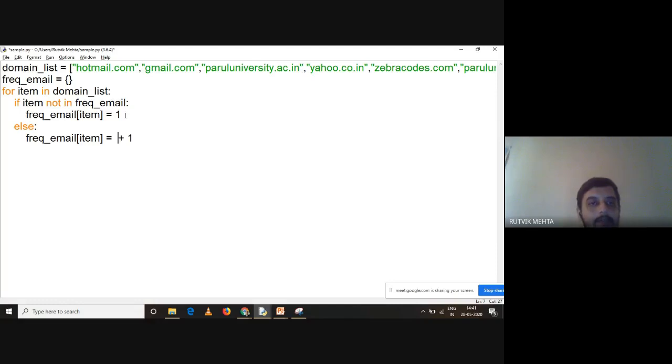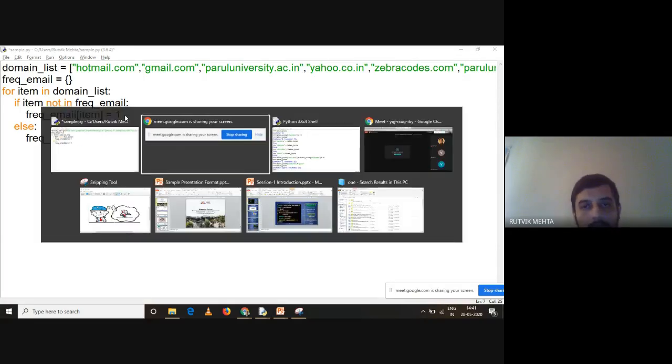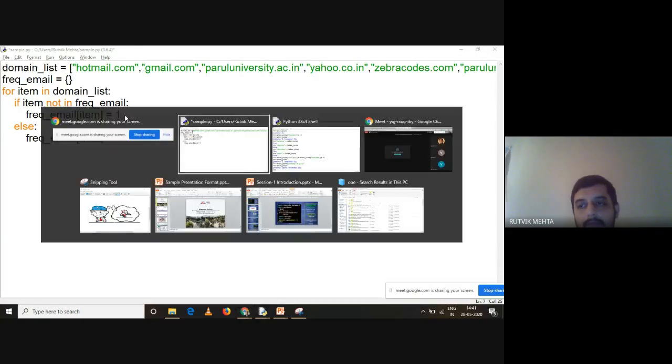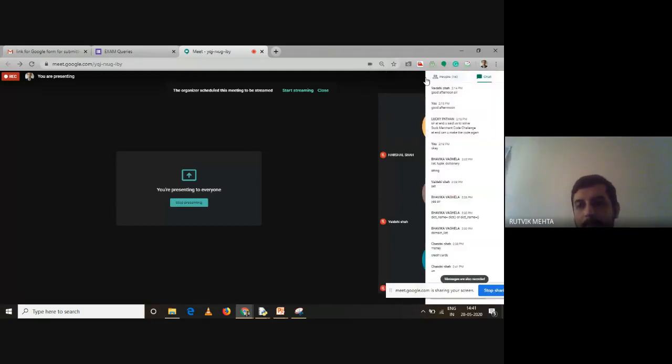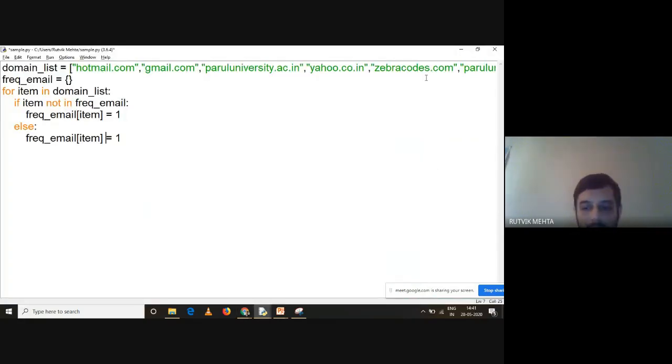Can anybody tell me what the option is over here? I want to increment the count by 1 of this particular item. What can we do? Anybody tell me? Am I audible? Yeah, plus equals to. Great, nice. So what we can do over here is use the shorthand operator to increment the count by 1, right?